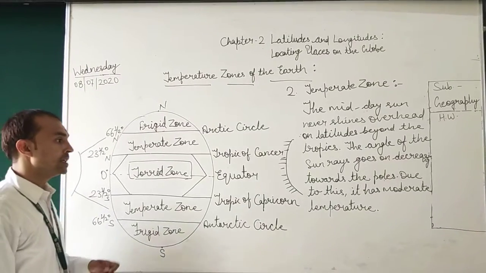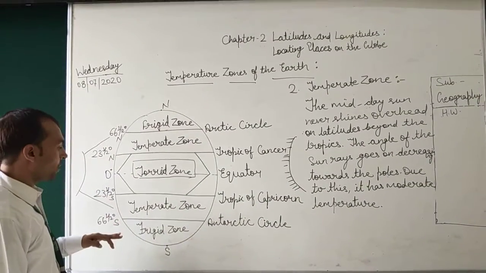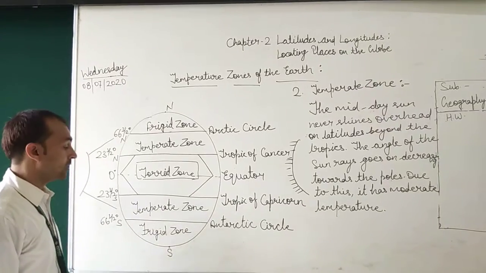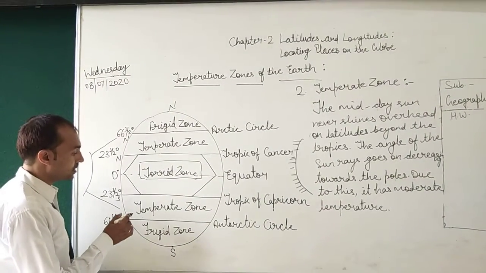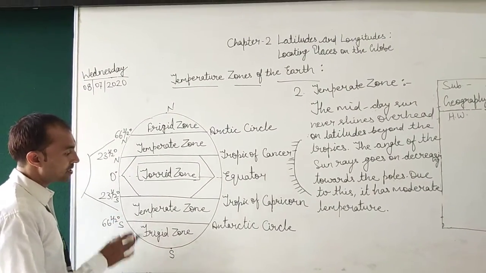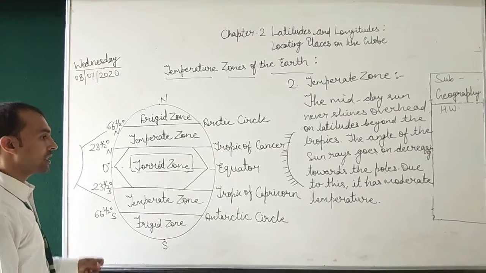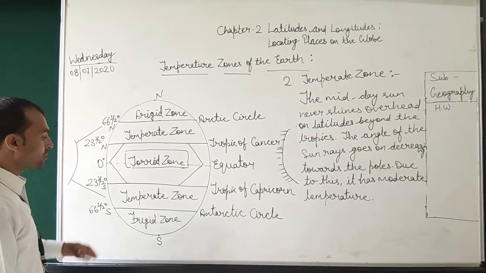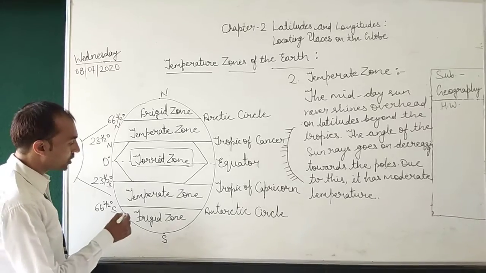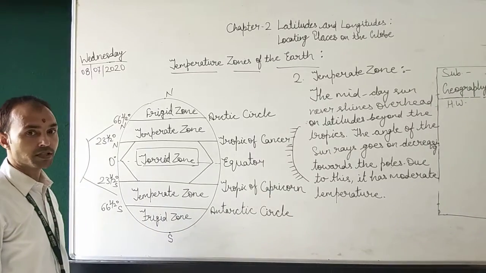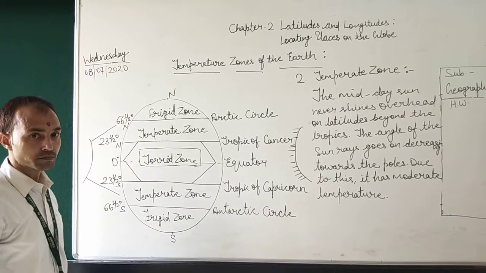Because of this, the temperature becomes lower here. So there is less temperature, and it is known as the temperate zone, which has a moderate type of temperature or climate.